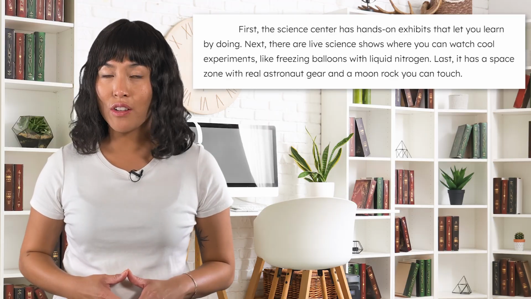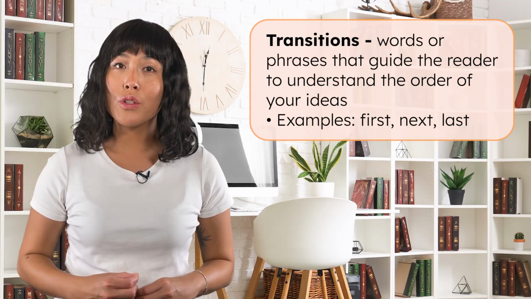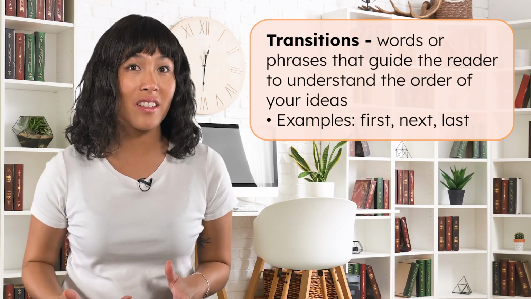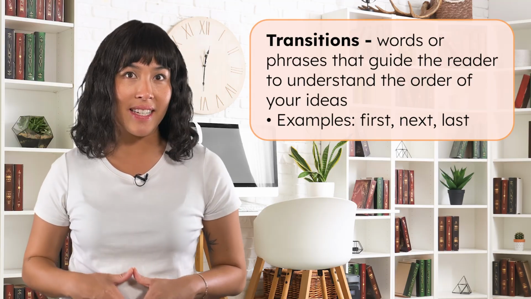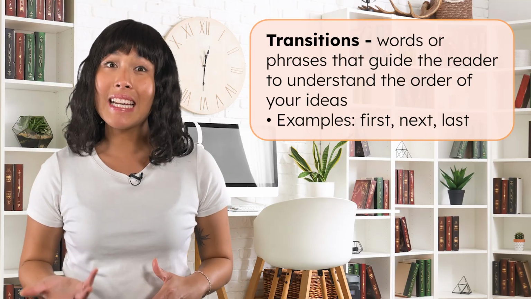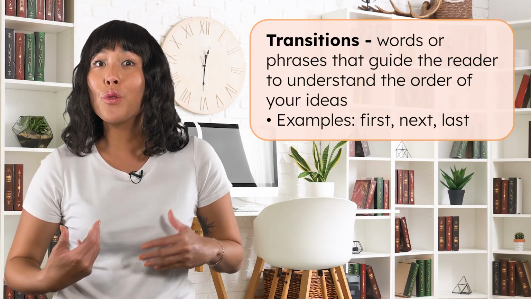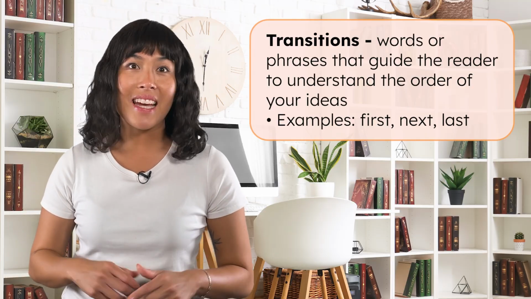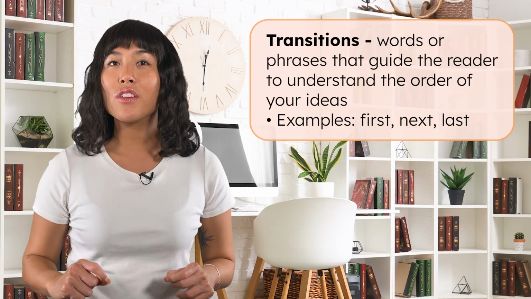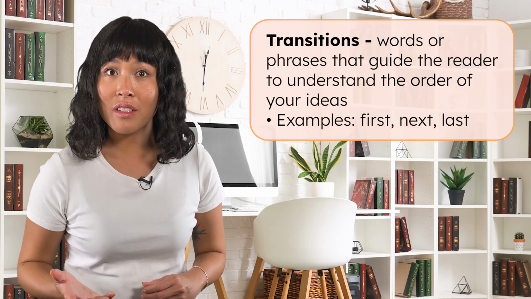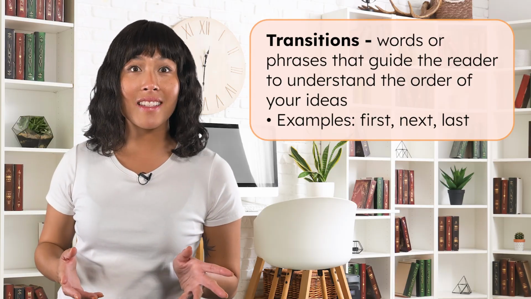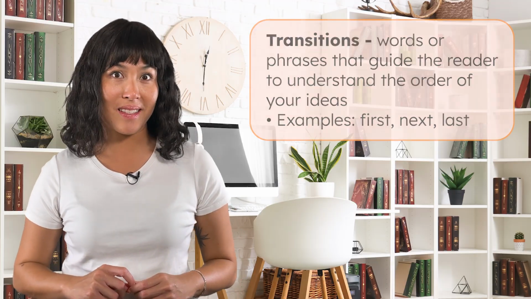That's because the writer used transition words. Transitions are words or phrases that guide the reader to understand the order of your ideas. They often come at the beginning of sentences to signal that a new reason is starting. In the Science Center example, the writer used the transitions first, next, and last at the beginning of their reasons.